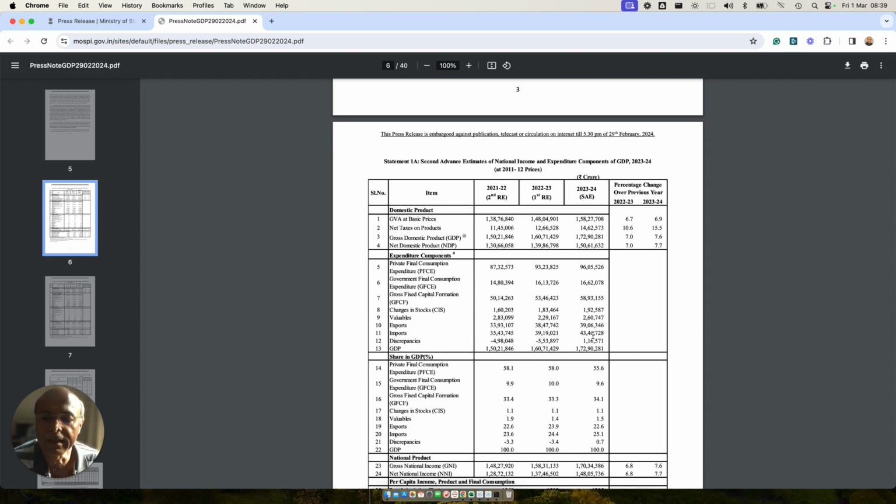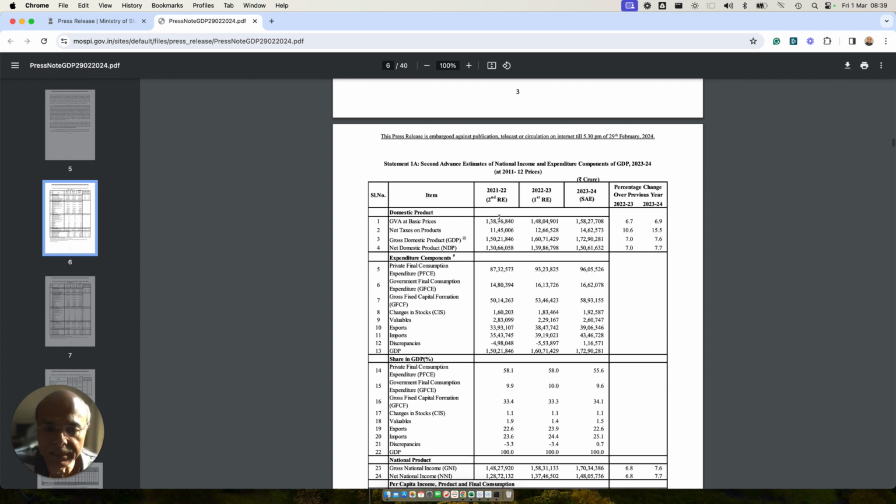I have added the quarter numbers for Q1, Q2, Q3 and subtracted this from the yearly numbers to come out with the Q4 numbers, accurate as per the government's revised estimates for FY22 and FY23, and the advance estimate for FY24.